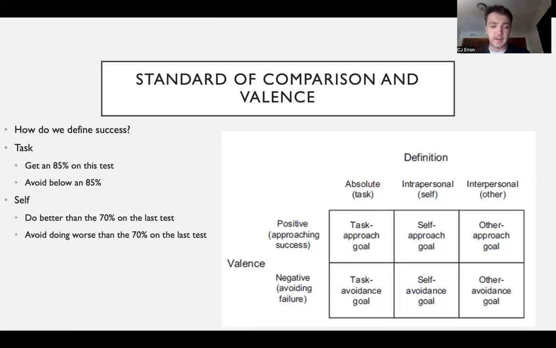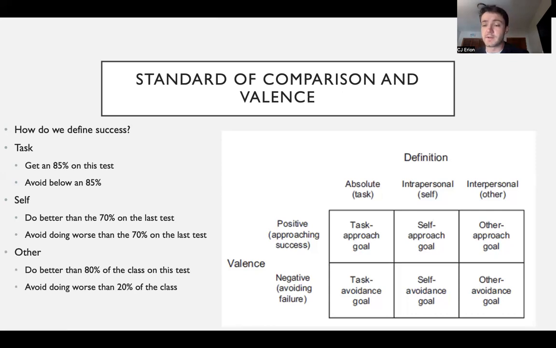Finally, we can also compare our goals to how others are doing. For another approach goal, we could say, I want to do better than 80% of the class on this test, no matter what that percentage is, whether it's a 60% or 90%. I just want to do better than 80% of the other people in this class.